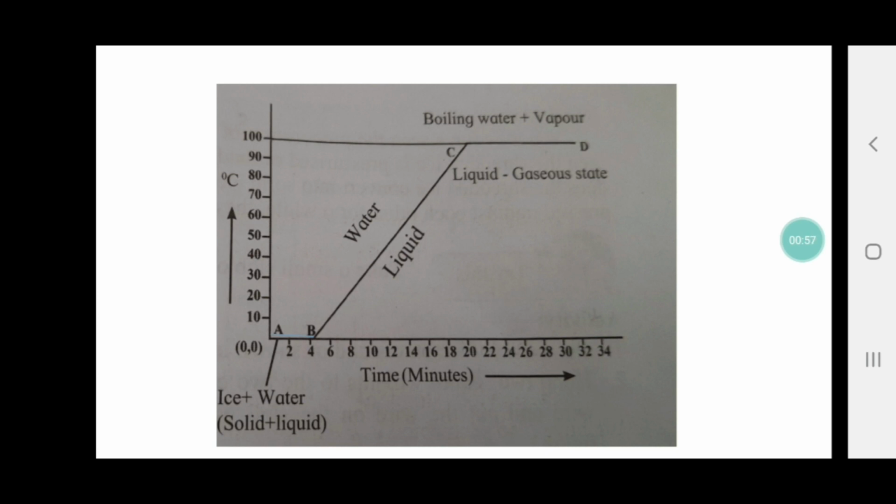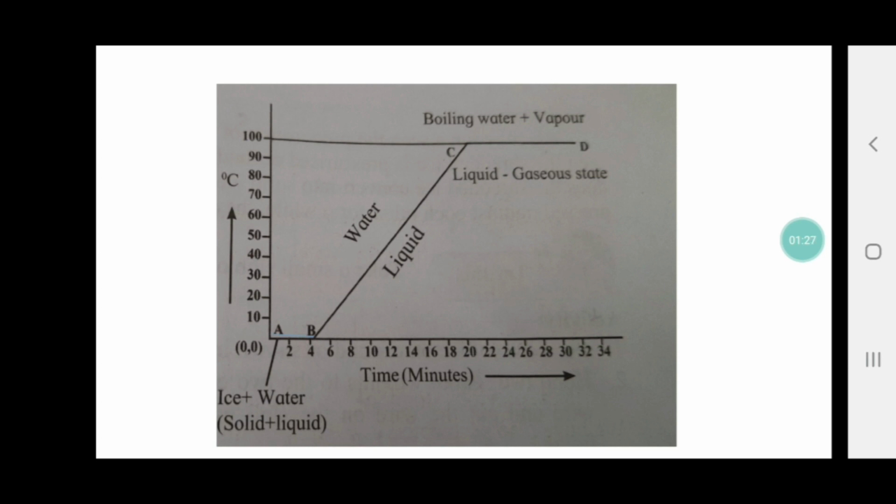Similarly, what is boiling point? Boiling point is the temperature at which the liquid is getting converted into vapor or gaseous form. That temperature is known as boiling point of that particular substance. For water, boiling point is 100 degree Celsius.